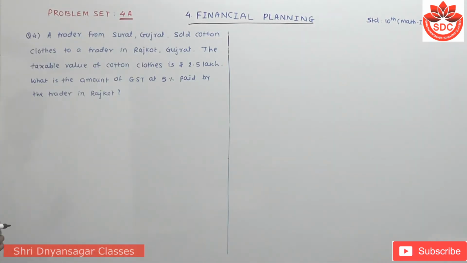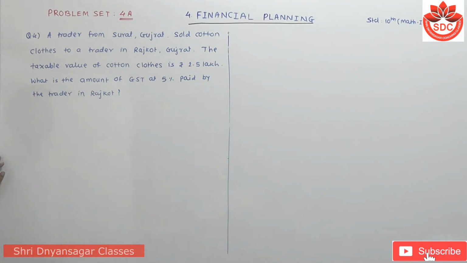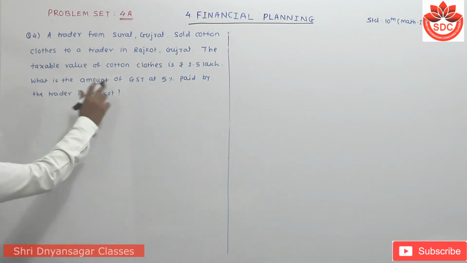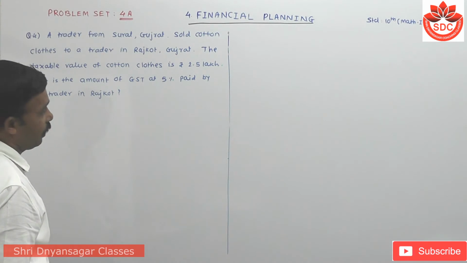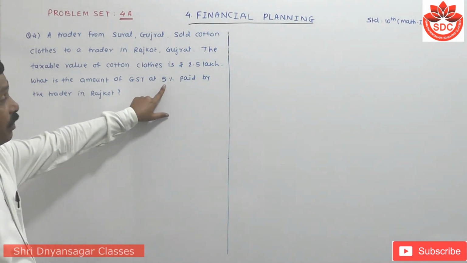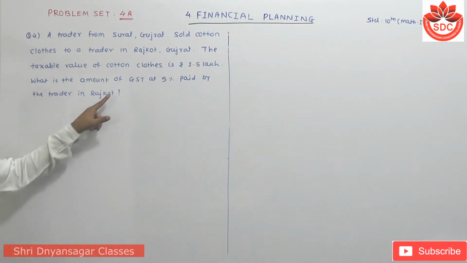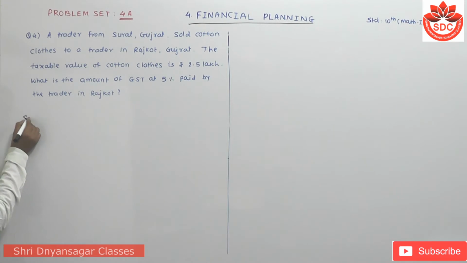Question number 4 is: a trader from Surat, Gujarat sold cotton cloths to a trader in Rajkot, which is also in Gujarat. The taxable value of cotton cloths is rupees 2.5 lakh. What is the amount of GST at 5% paid by the trader in Rajkot? Now its solution is,